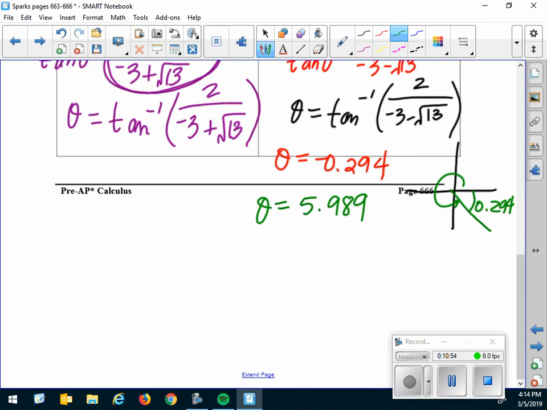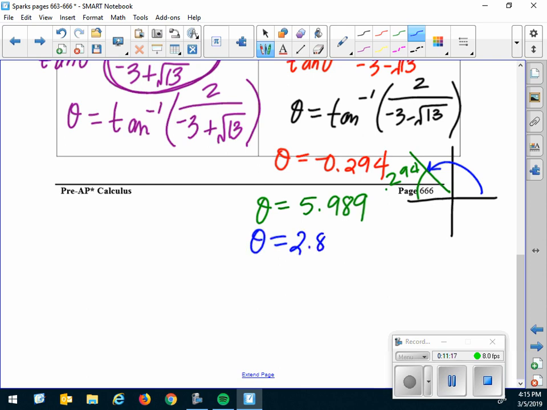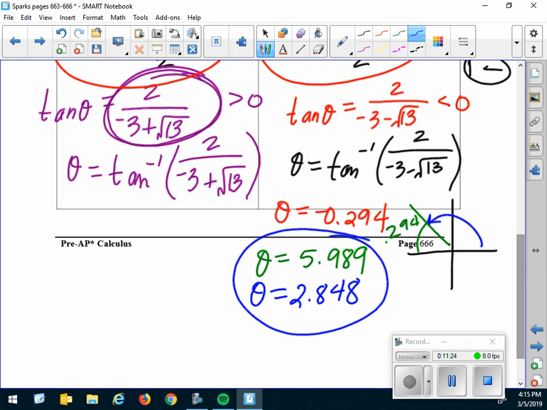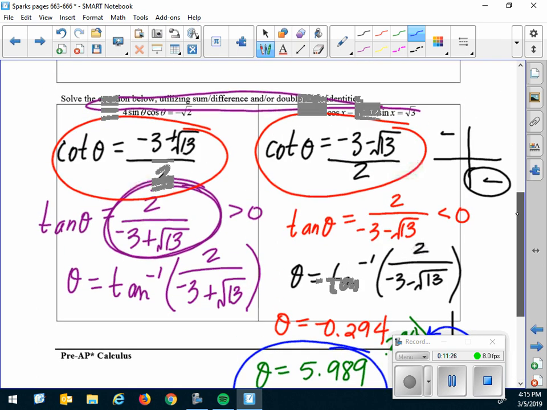Now I need an angle in quadrant 2 with that same reference angle, 0.294. So what's that going to be? Pi minus 0.294? So my other angle is 2.848. So there are two of my answers. And, oh, I erased the other two, didn't I? Yeah.